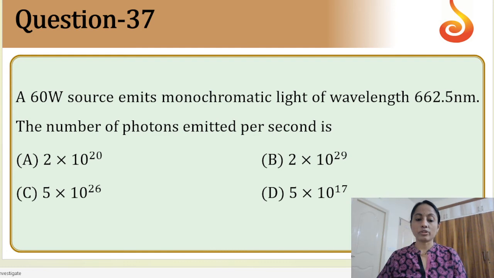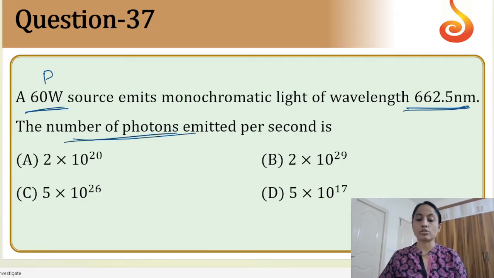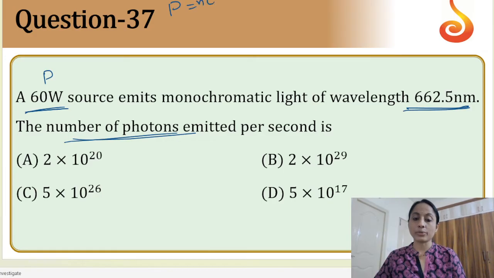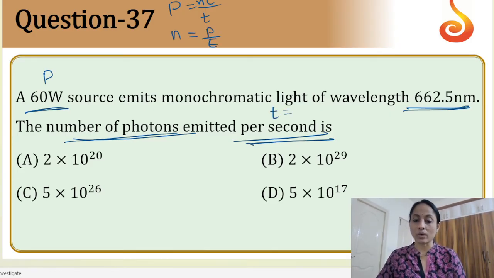Okay. Moving on to the next question. A 60 watt source, 60 watt, by seeing the units also you can say that this is nothing but power given. Monochromatic light of wavelength given in nanometers. The number of photons emitted. So the formula, very simple formula: P is equal to N into E by T. T is 1 second. So N is equal to P by E, because T is 1 second.